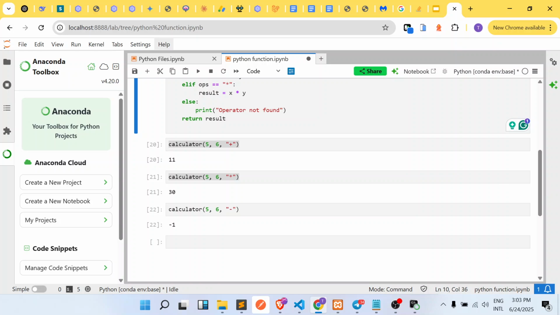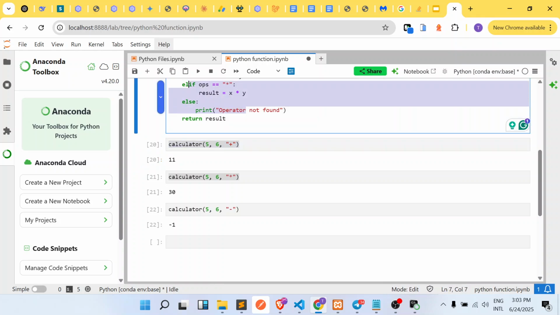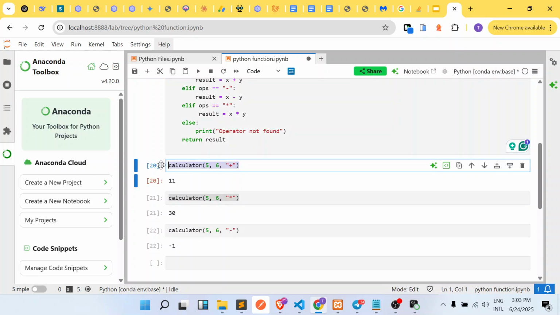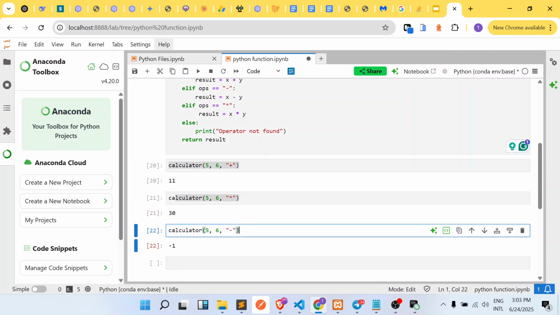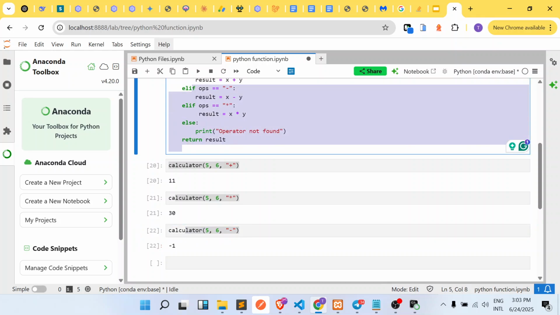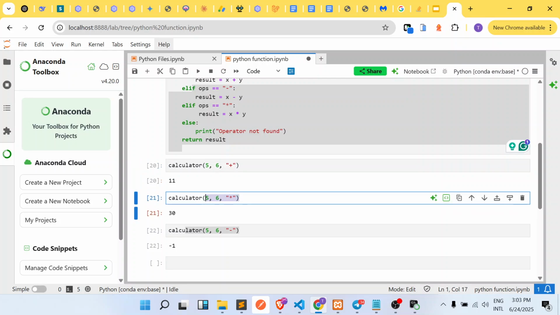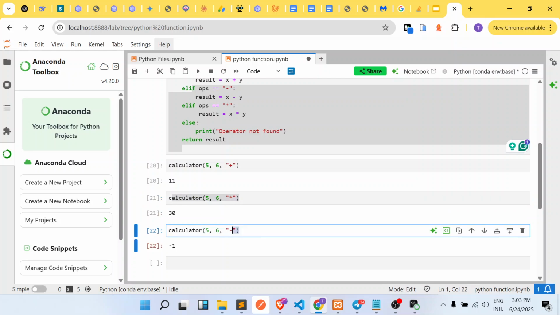You can see that our code now is very clean because we define this function in one single place, and then we keep using this function at every point. If we assume that this function was not created, we would have simply created a function that will perform addition, another function that will perform multiplication, and another function that will perform subtraction. But our code is now very, very simple.